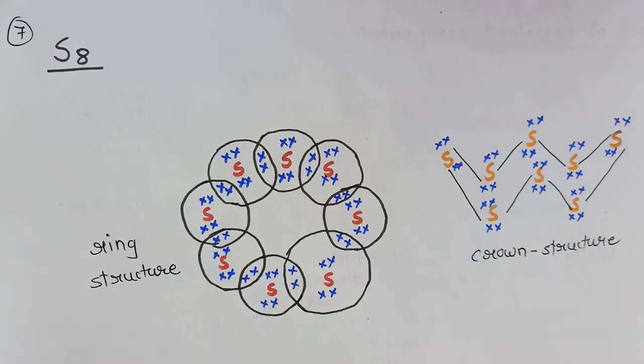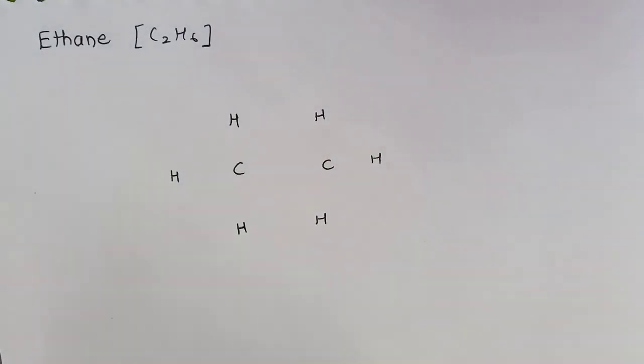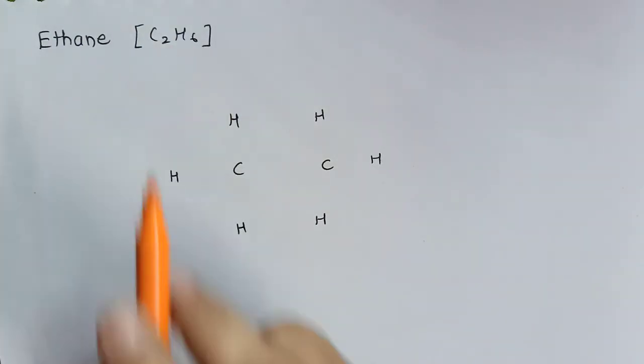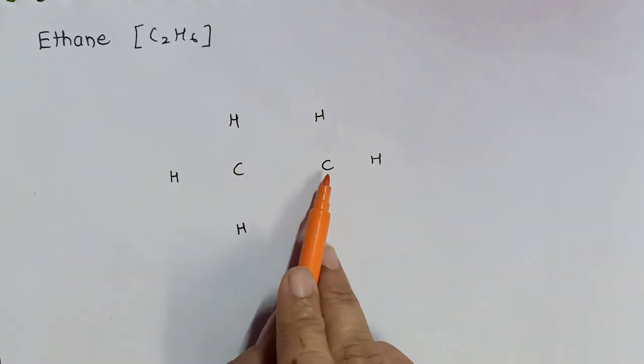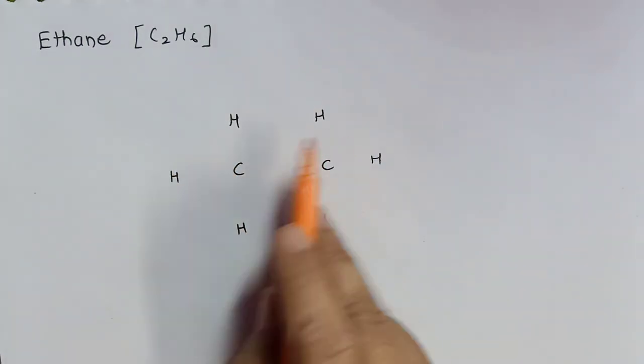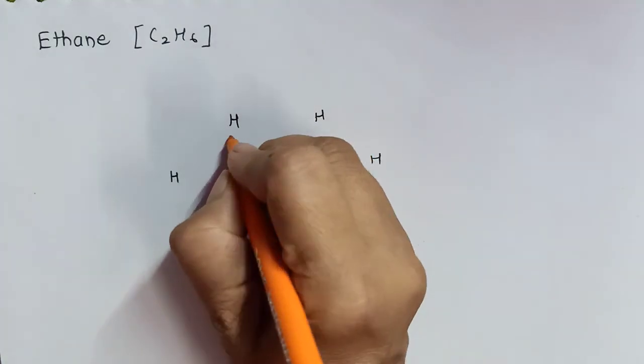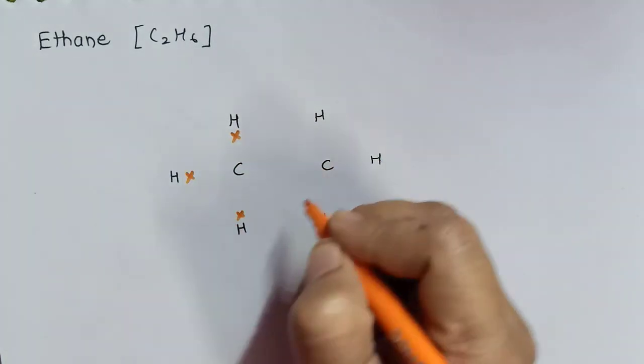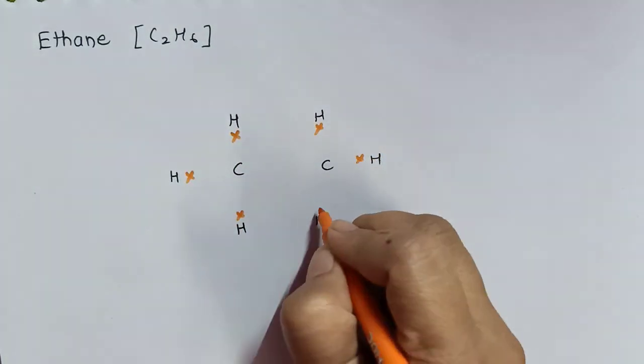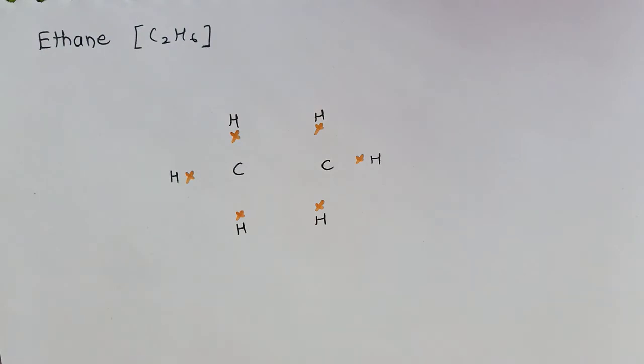Let us move on to some more complex molecules. We'll discuss the structure of ethane. Ethane is a compound of carbon. Its formula is C2H6. That means there are 2 carbon and 6 hydrogen atoms. Let us draw the outermost shell electrons of hydrogen, and now we'll draw the outermost shell electrons of carbon.